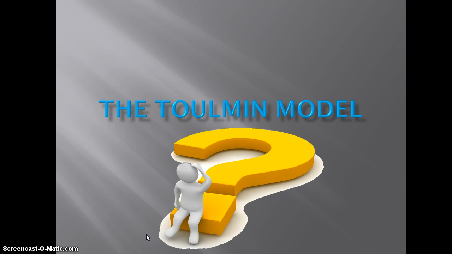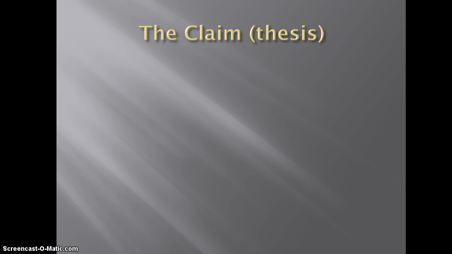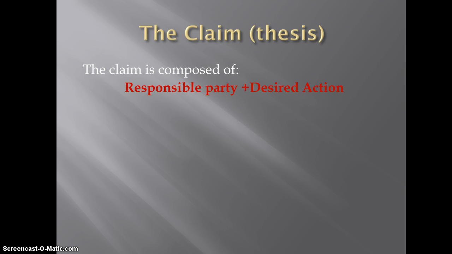All right, so there are three basic parts of the Toulmin model, and your goal for each of these parts is to create one sentence. Okay, so we're going to go through. The first one we're going to talk about is the claim. And the claim is actually, in my mind, the same thing as the thesis. This is the main idea of an essay. Now we are going to break the claim down into a responsible party and a desired action. Each claim should have this.